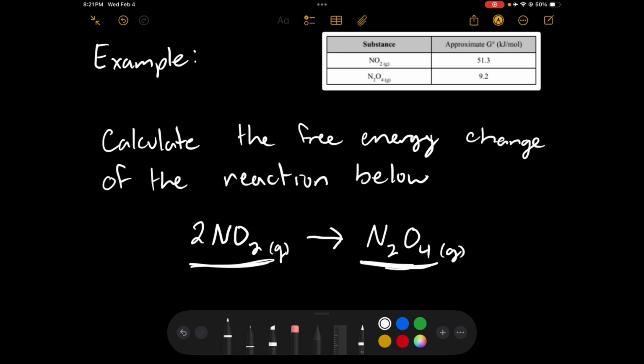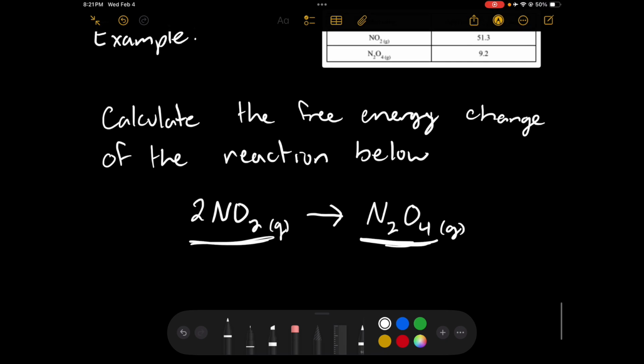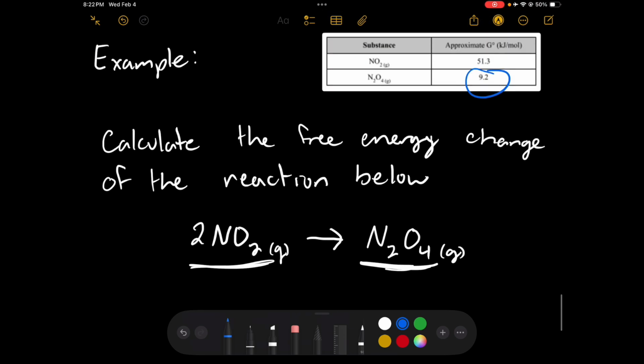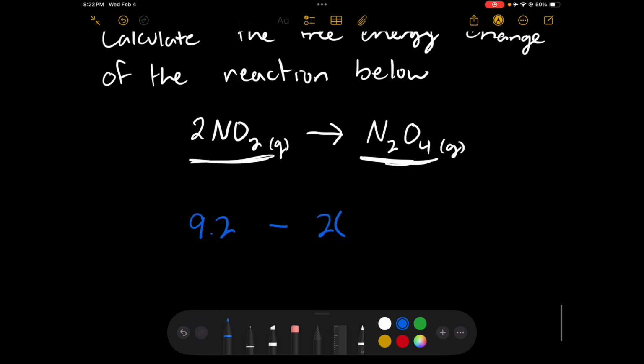Okay, so once again, we're going to do products minus reactants. So we're going to take our N2O4 value, so that's our 9.2 up here, and we're going to subtract our reactant values. So we're going to subtract 2 times our NO2 value, and that's 51.3. And then all I need to do is plug that into my calculator.